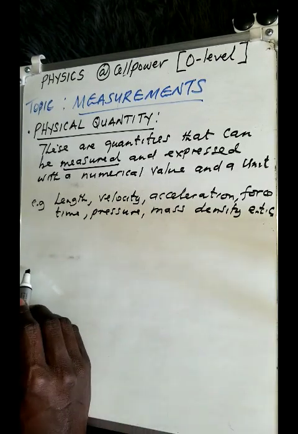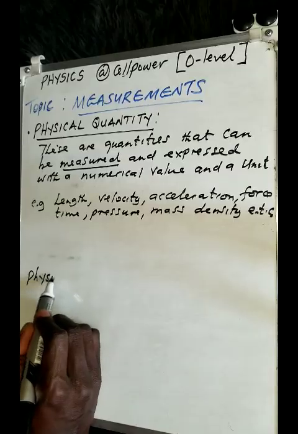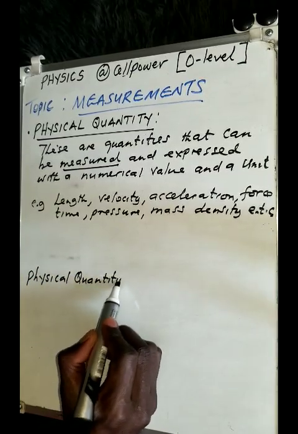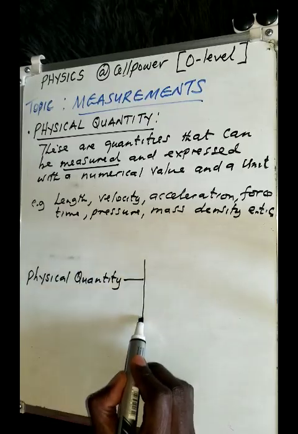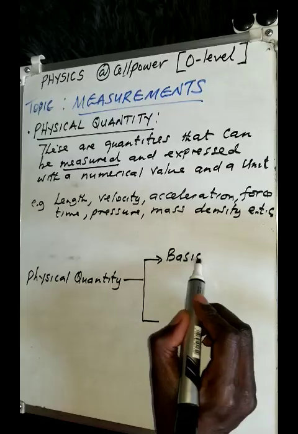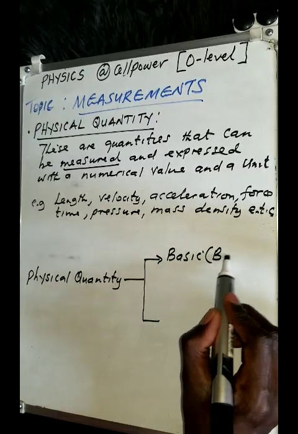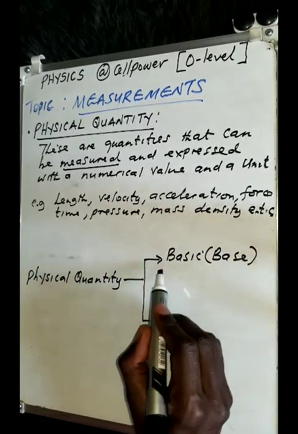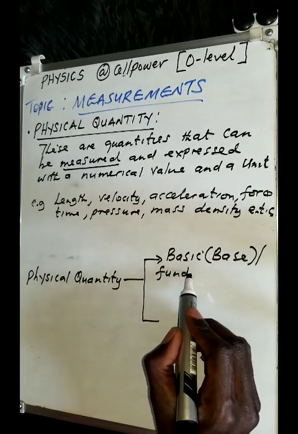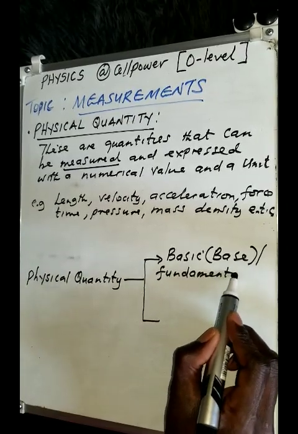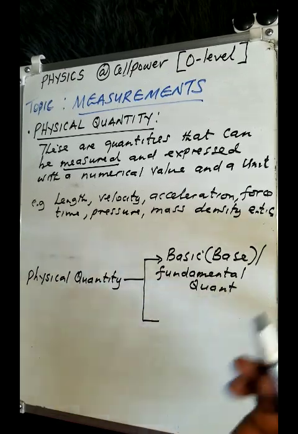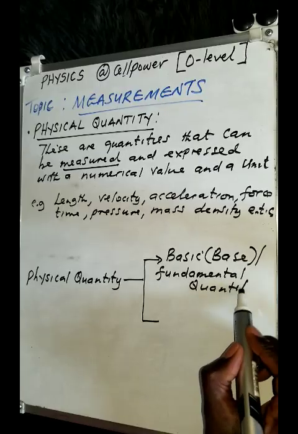But I want to give you a roadmap when it comes to physical quantities. We can classify them further into two categories. They are what we simply call basic, or in some other books, base, or they can use the word fundamental quantities. So they're what we call basic or base or fundamental quantity.